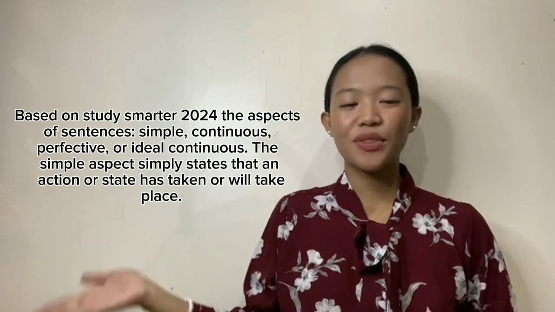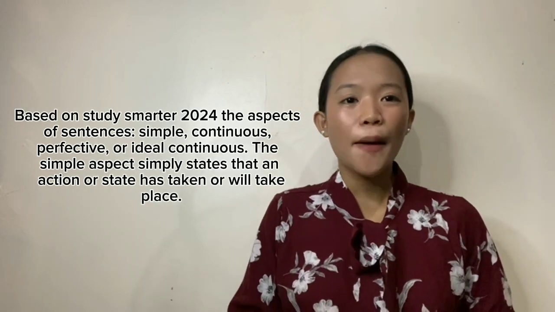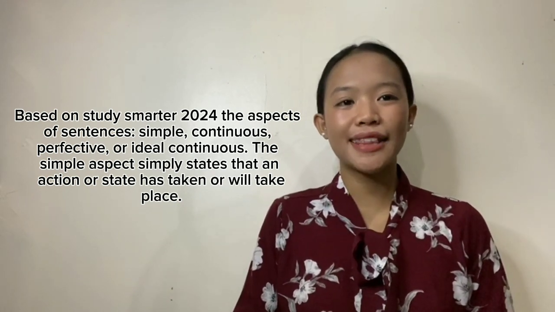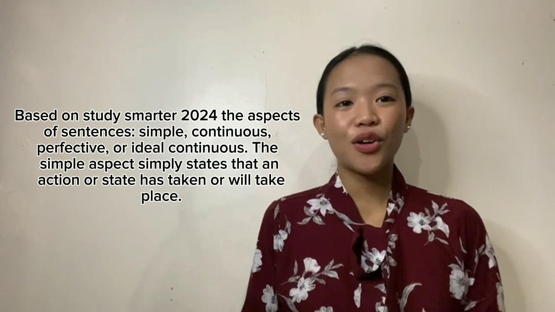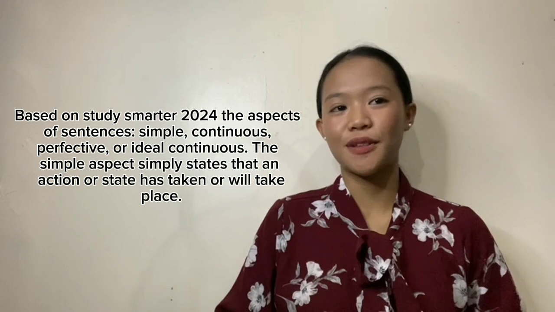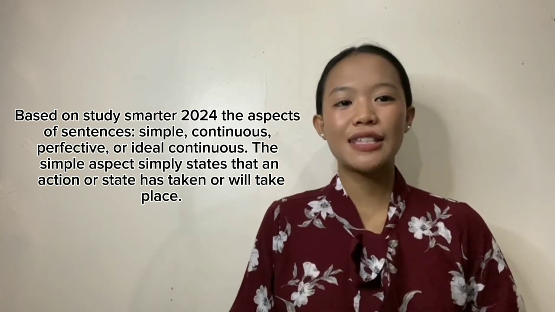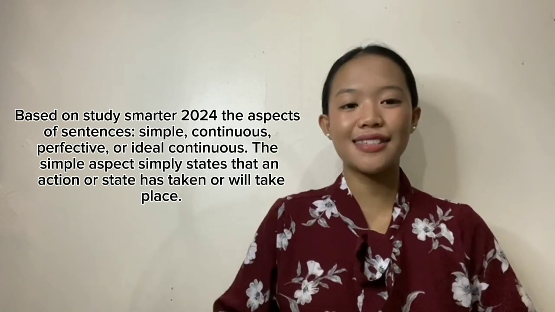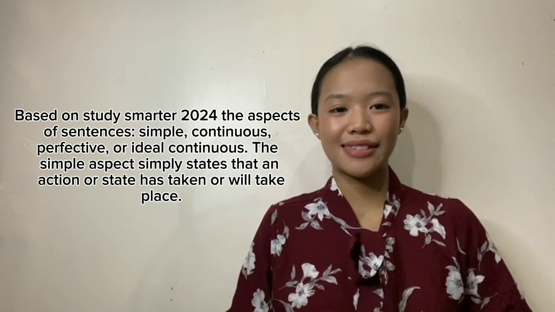Next, what are the aspects of sentences? Based on Study Smarter 2024, the aspects of sentences are simple, continuous, perfect, or perfect continuous. The simple aspect simply states that an action or state has taken or will take place. We have many types of sentences, but I'll give 10 examples.